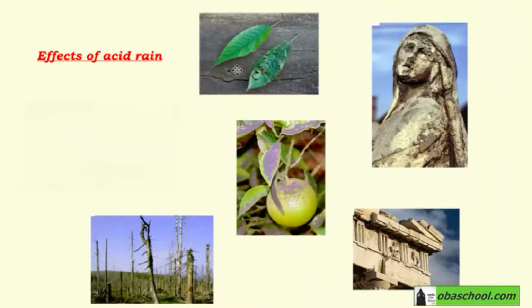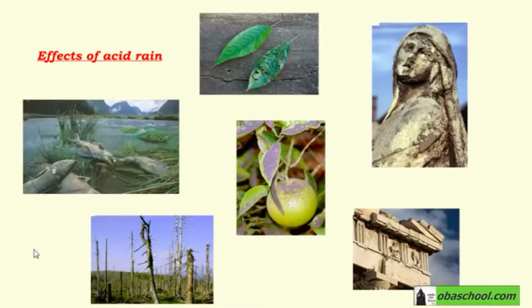Moreover, acid rain affects animals. For example, fish. Fish are affected since when acid rain falls in lakes or rivers, the water becomes very acidic, causing the death of the fish.